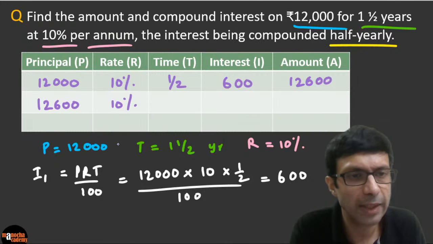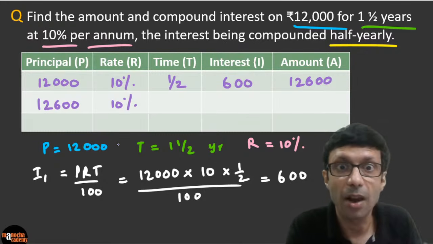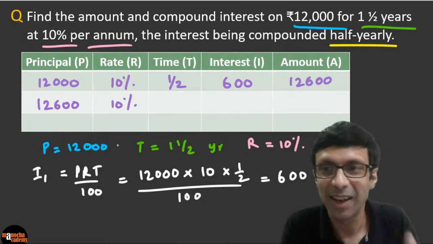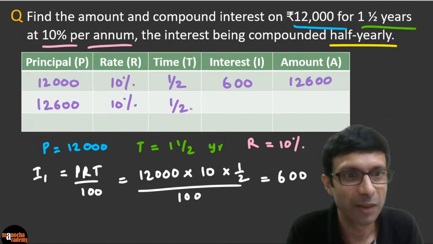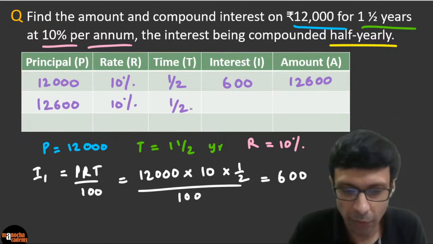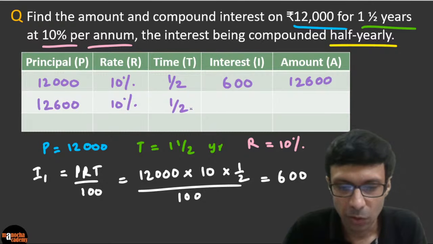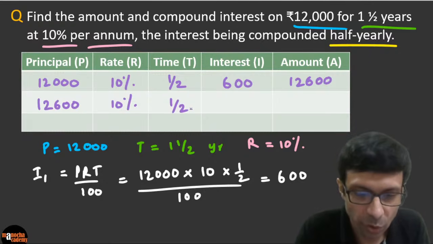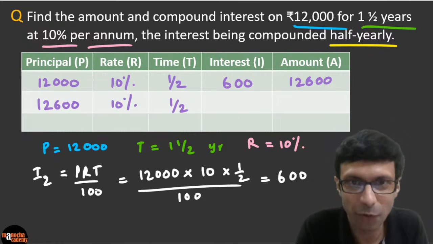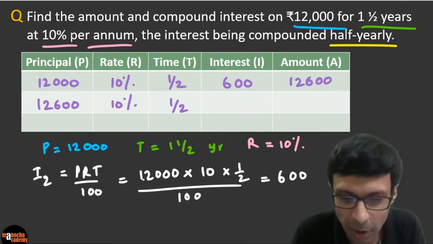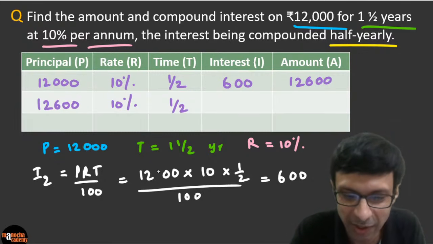Now what should I take the next time as? Another half year, right? Another half year. So it's going to be again half. Fantastic, right? So what will be the interest this time? So I2. So I'm just going to erase this and do some cheating here, right? So I'm going to do I2 here. The formula is going to be the same. This amount is going to become 12,600, right?